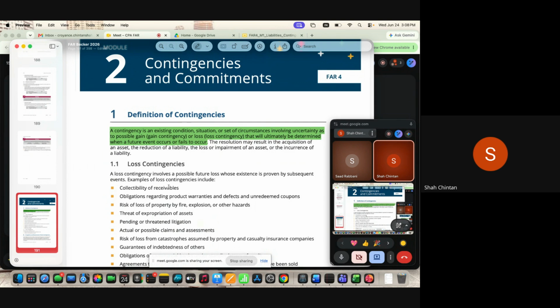Now there are a few examples. I will give you one example for the warranty. What is the meaning of loss contingencies? Let's just see a few examples first, and then I'm going to give you one master table. You just have to remember that table, and the entire chapter will be solved.